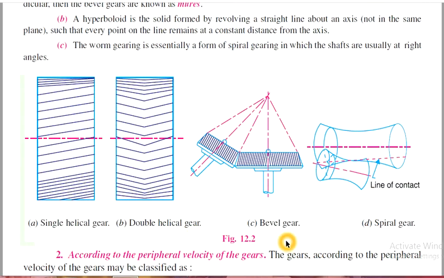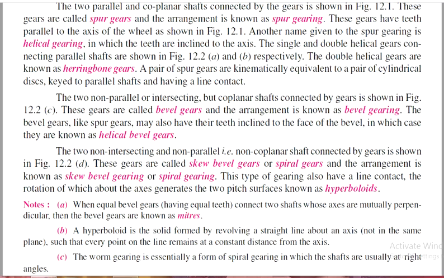This is a gearing system. The two non-intersecting and non-parallel shafts which are connected are called spiral gears or skew bevel gears, and this arrangement is called skew bevel gearing or spiral gearing.